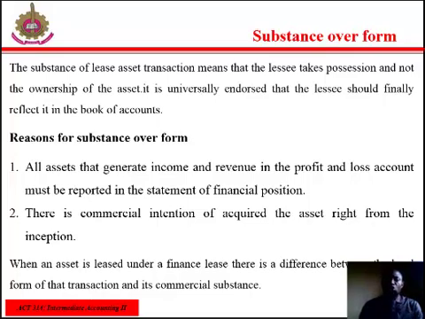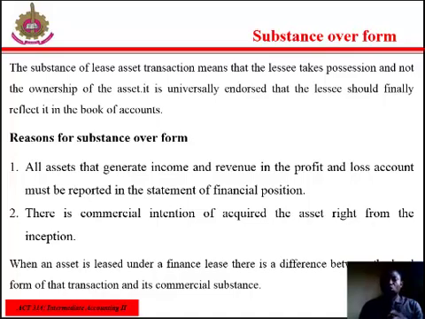Therefore, the lessee should usually ignore the legal form of the asset by reflecting it in the statement of financial position. What are the reasons for substance over form? All assets that generate income and revenue in the profit and loss account or income statement must be reported in the statement of financial position. Then there is the commercial intention to acquire the asset right from the inception.